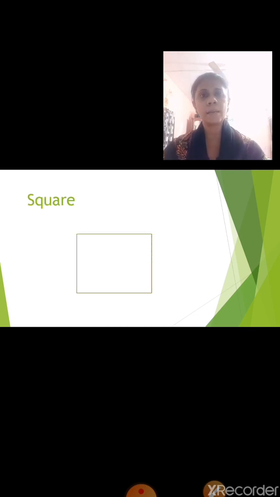Yes, it is a square. What is the spelling of square? Square. Now look at the picture below and identify the geometrical figure.